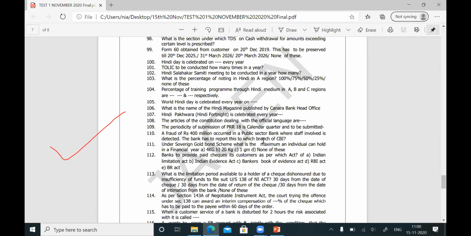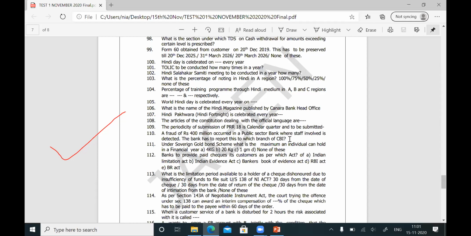The bank has to report to which branch of CBI? Anti-Corruption Branch. If there is no staff involvement, it is the Economic Offences Wing. So the correct answer for question number 110 is Anti-Corruption Branch. Then question number 111. All other questions on frauds are there in the PowerPoint; I have not covered them.